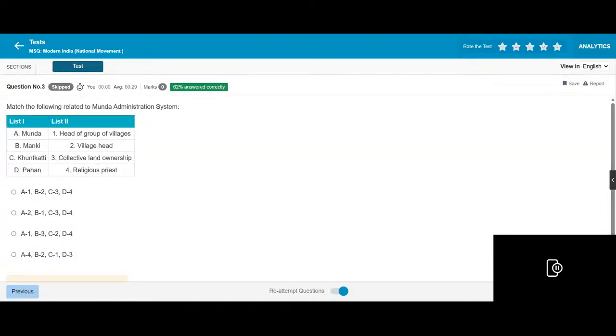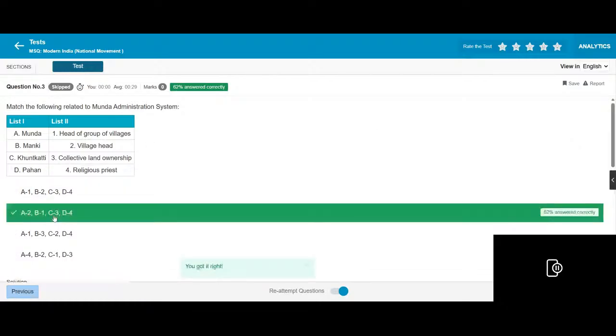Consider the following related to the Munda administration system: Munda, Manki, Khuntkatti, Pattan, Pahan. The Munda was the village head, the Manki the head of a group of villages, Khuntkatti the collective land ownership, and Pahan the religious priest.